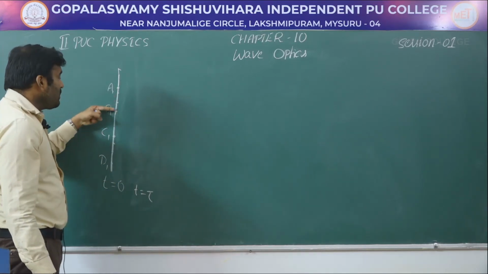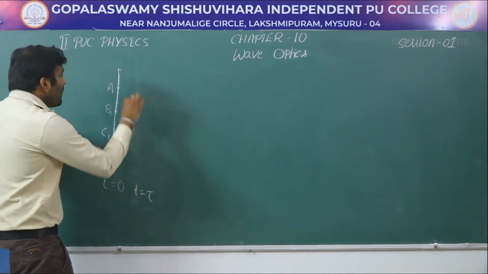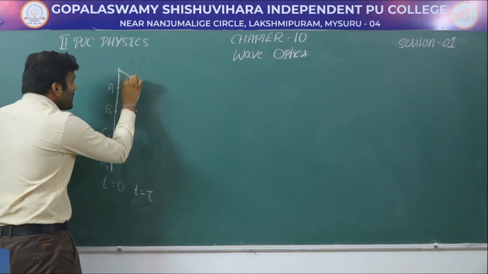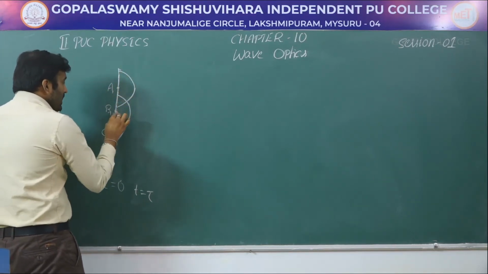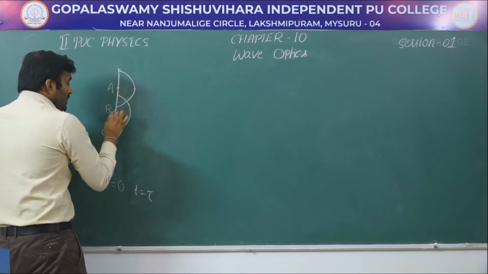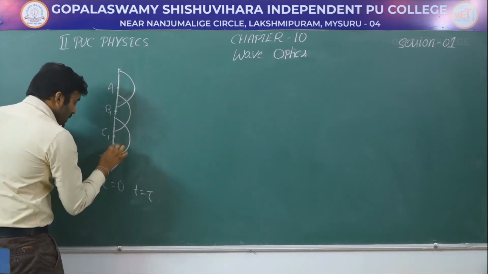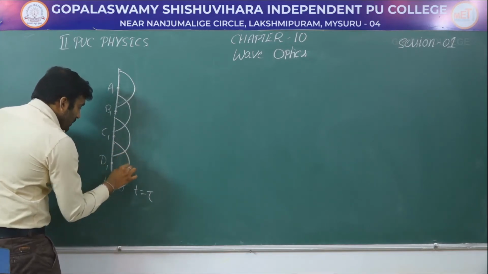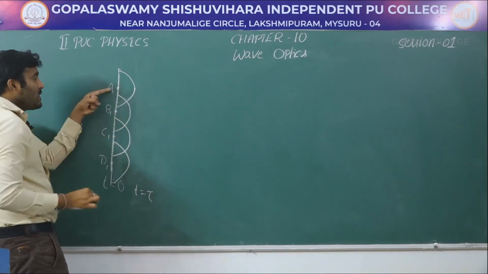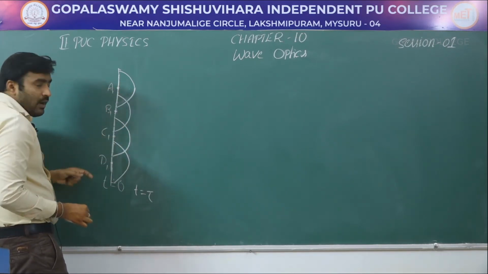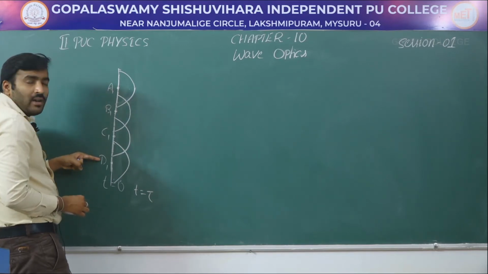By considering these points to be at the center, we draw the spheres around them. Let me draw the spheres. This is a sphere, and for this point a sphere looks like this. So we have drawn the spherical wavefronts for the points A1, B1, C1, D1, considering them to be at the center.